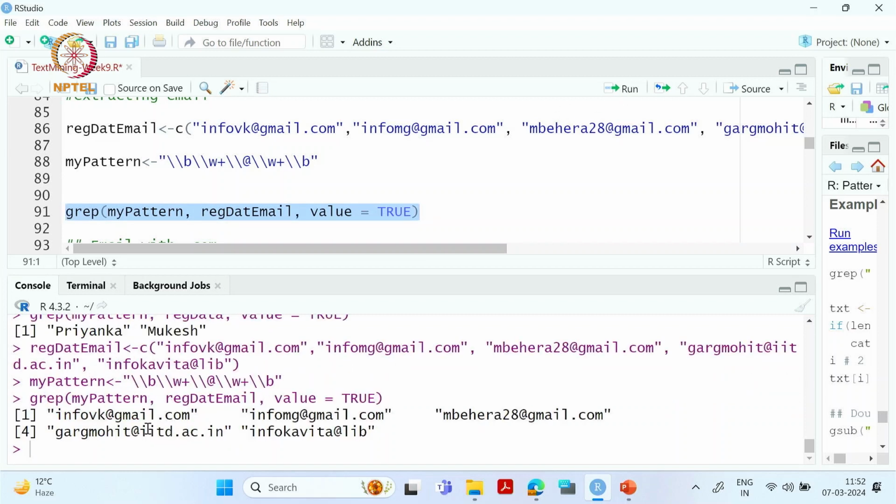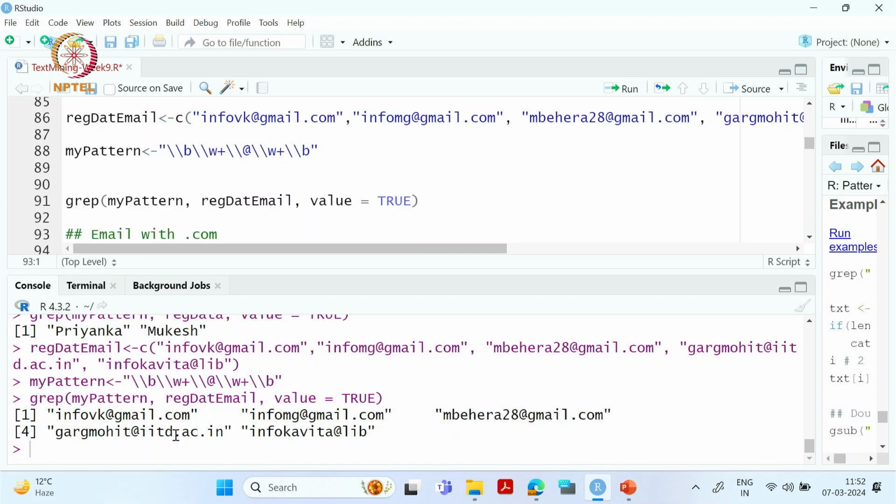So now if we see here, it has given us 5 possible email phrases based on our pattern, which includes an email ID having a digit in it and another that just has @ between the words, which is not a valid email ID. So the first one, mbehra28@gmail.com, is matched with the other email IDs because \w+ is not only representing letters but also numbers. Basically, it is matching alphanumeric characters.